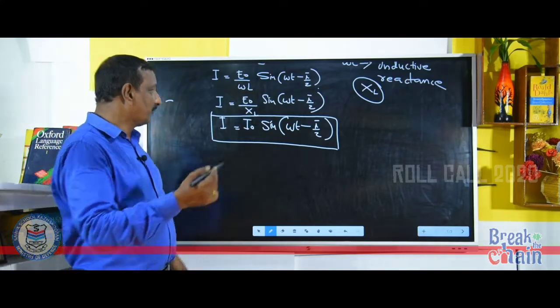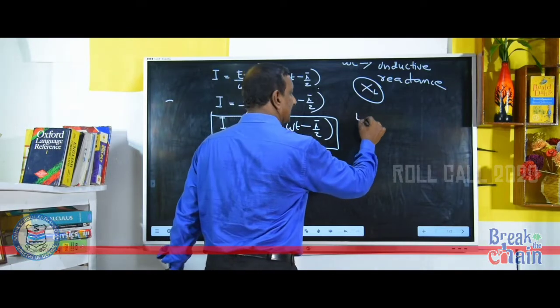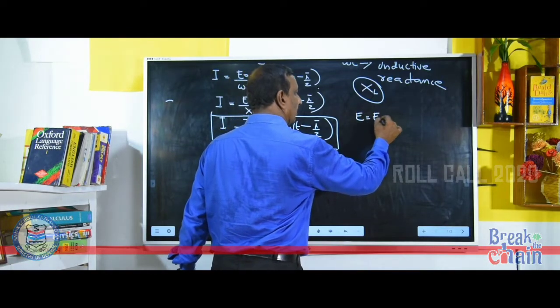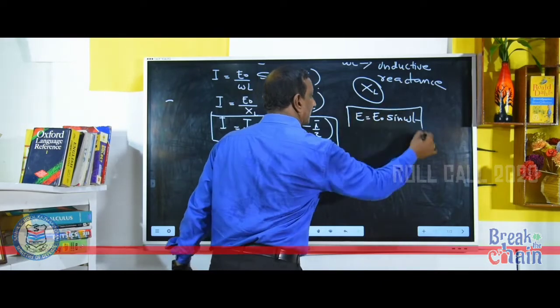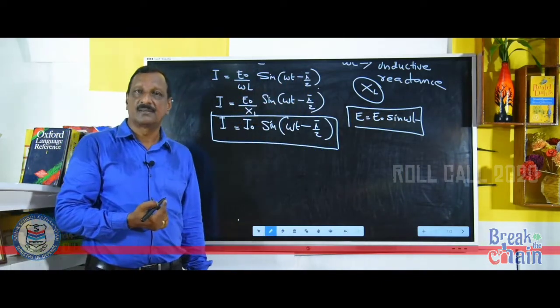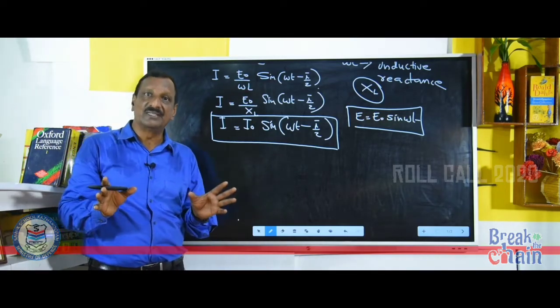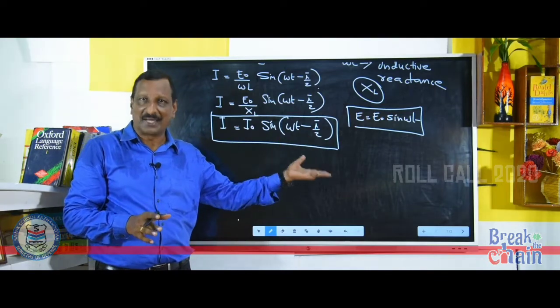What was the equation for EMF? The equation for EMF was E is equal to E0 sin omega t. See, the equations for EMF and current are not in the same phase. That we will see in a diagram.